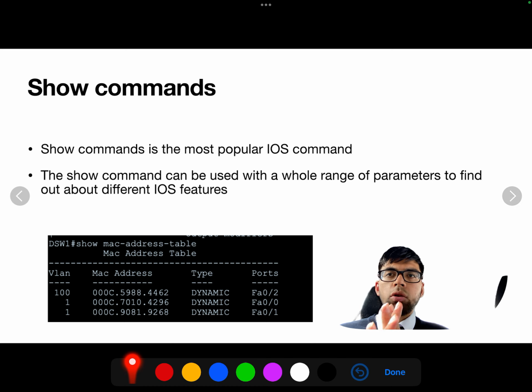Now moving on, show commands. Now show commands, by far the most popular iOS command that we've used.